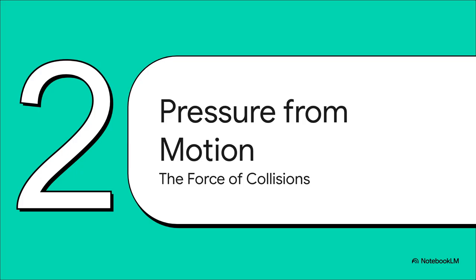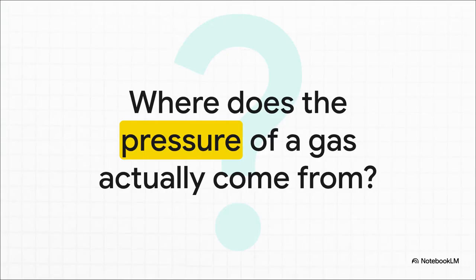All right, now for our first major derivation. This is where we get to see how that steady, constant pressure we feel from a gas is really just the grand total of an unimaginable number of tiny individual molecules smacking into the walls of a container. So let's really ask the big question for this section. What is pressure on a molecular level? To us, it feels like a smooth, constant force. But its origin is pure chaos. It's born from countless tiny impacts happening every single nanosecond.